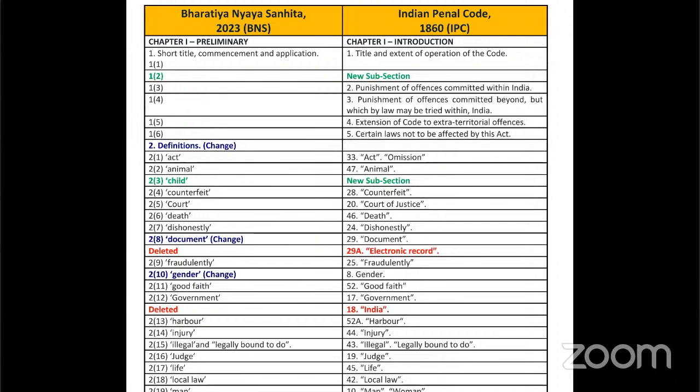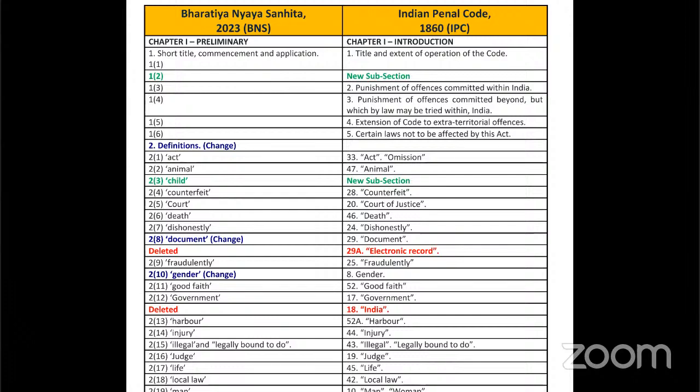So all the definitions which were given in IPC in separate sections, they have accommodated in one section that is called definitions.